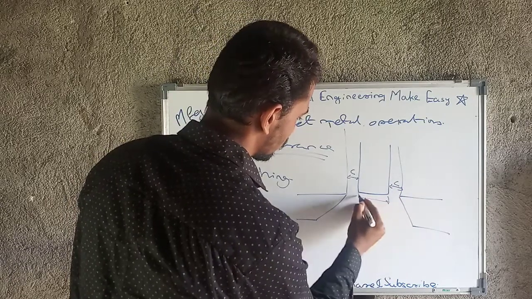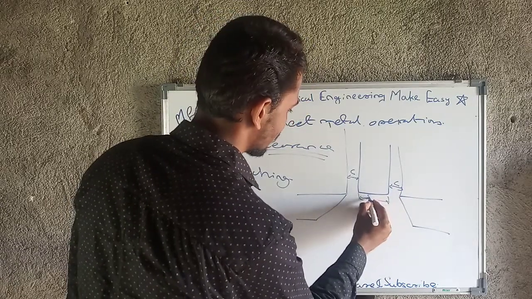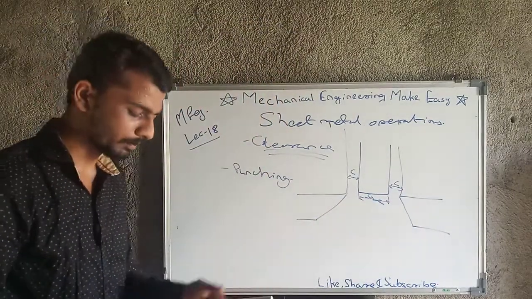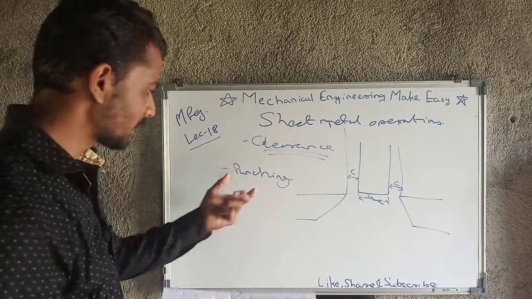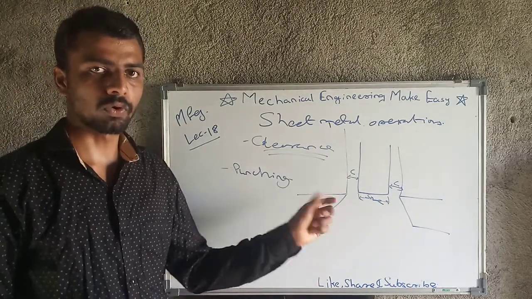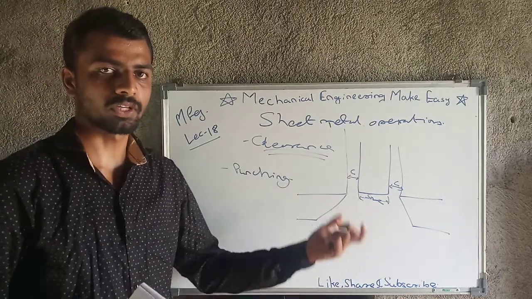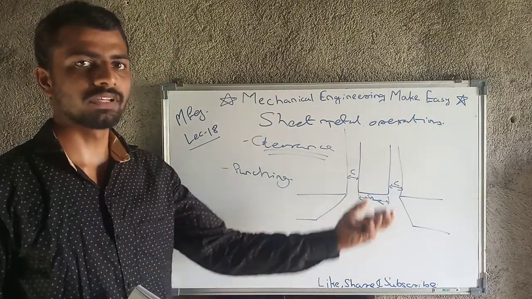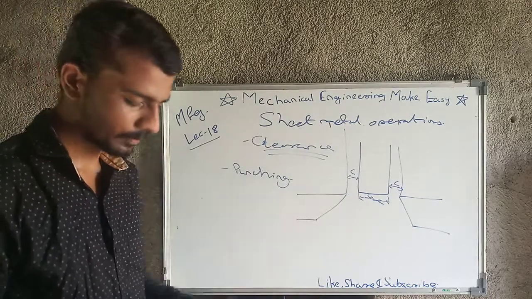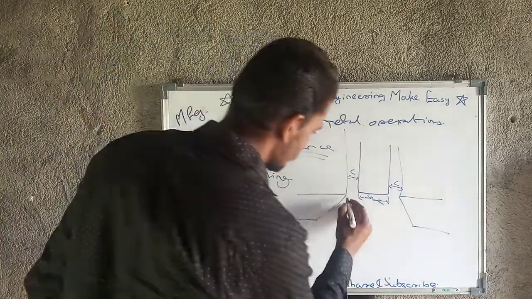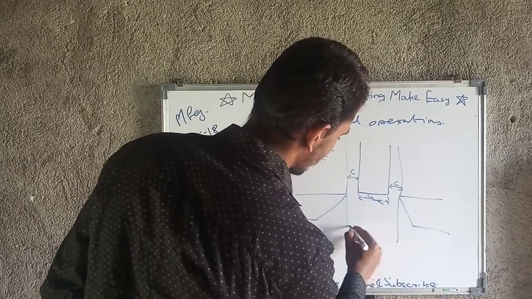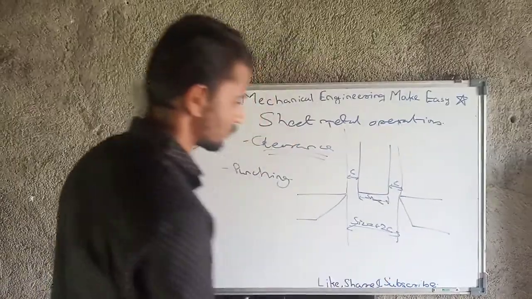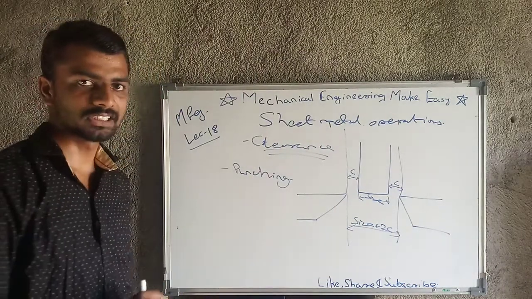The punch will have the same size as the hole size we need. In a punching operation, for example, if we need a 4 mm diameter hole, that size will be given to the punch. The punch tool will have the same size as the hole size, and the die size will be equal to the size plus 2 times clearance. This is all about the punching operation.